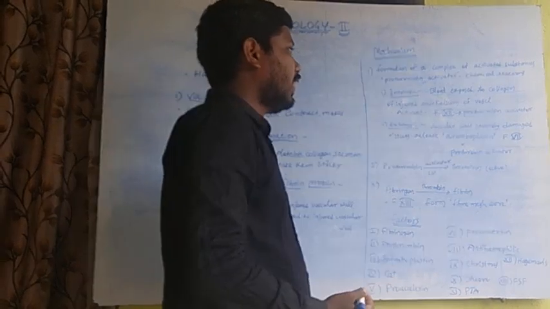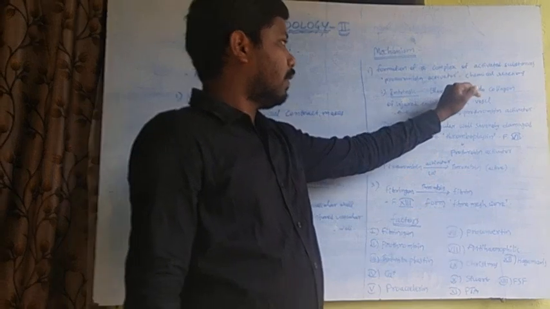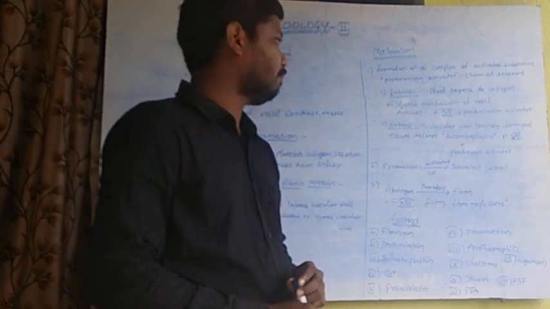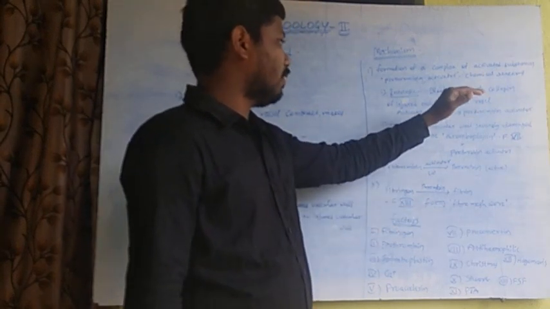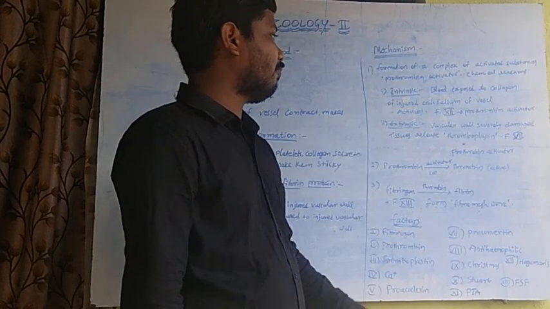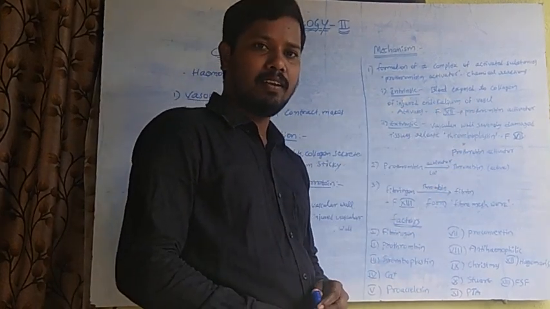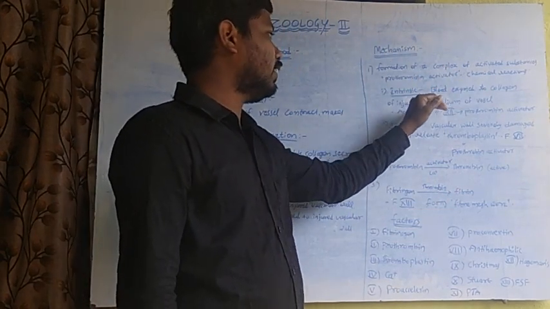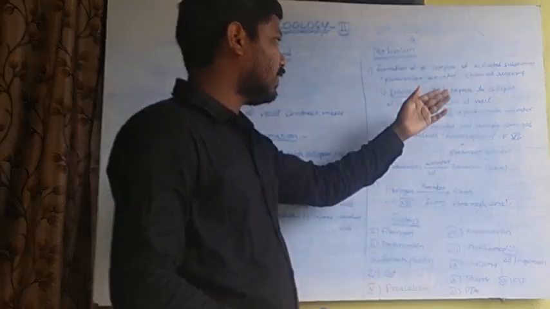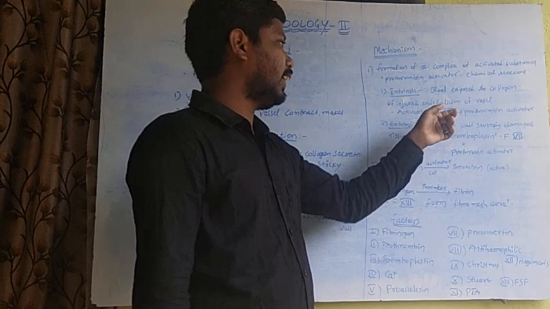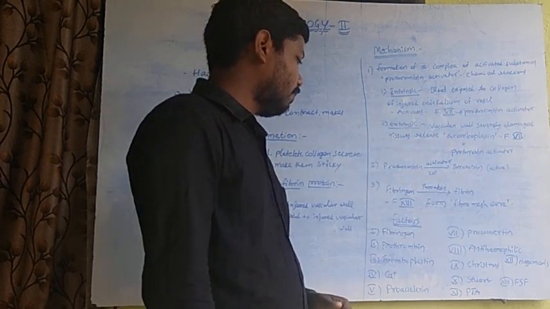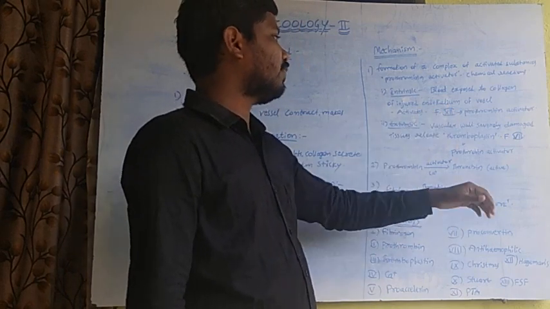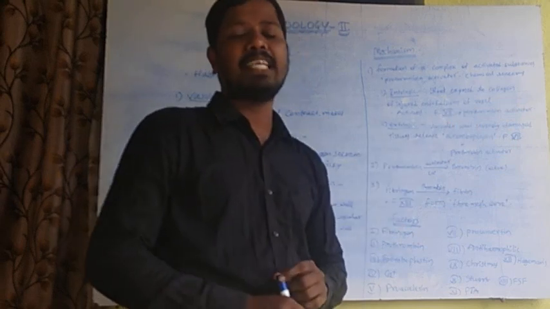In the intrinsic pathway, blood is exposed to the collagen of the injured endothelium of the blood vessel. This causes the activation of factor 12, which is called Hageman factor. This factor again activates another factor called prothrombin activator.